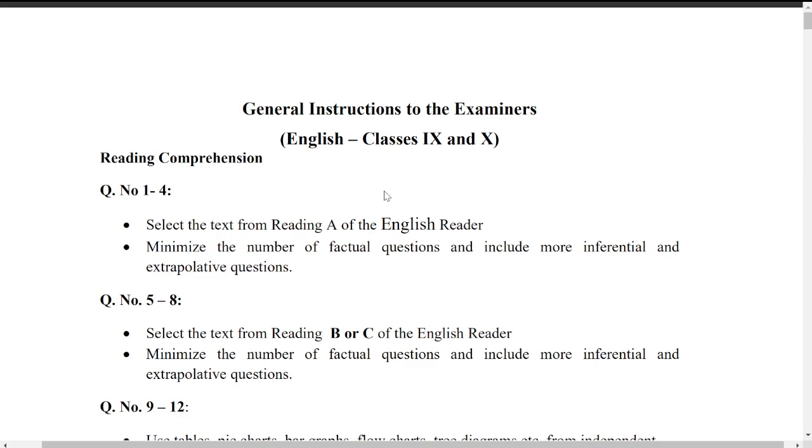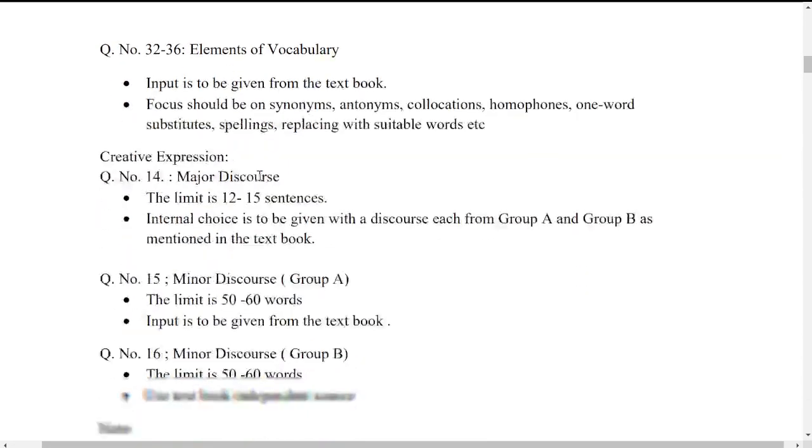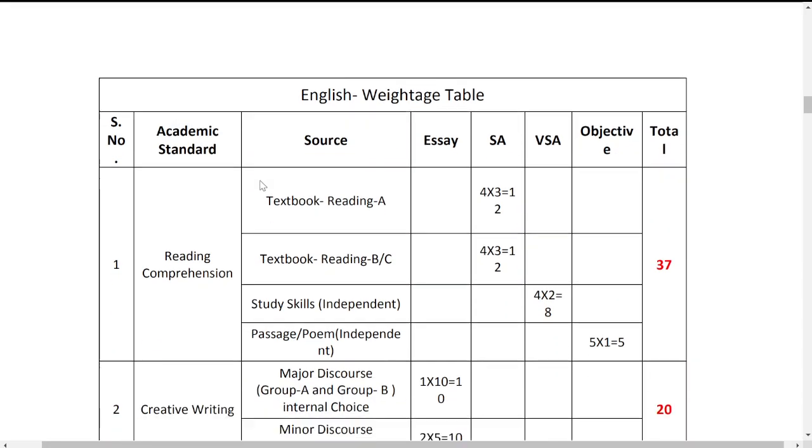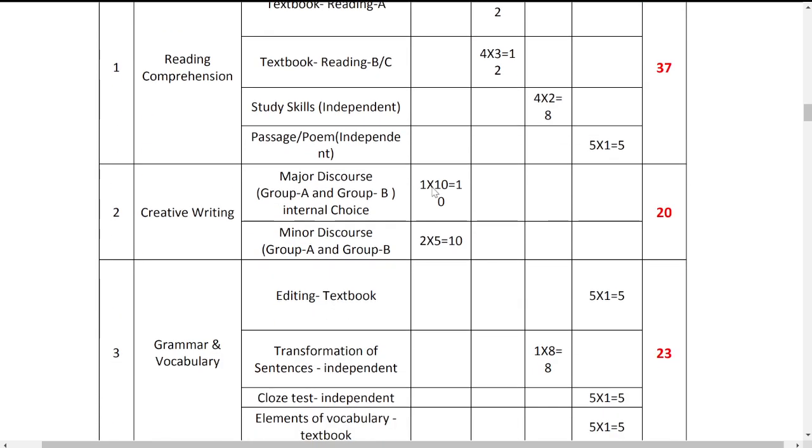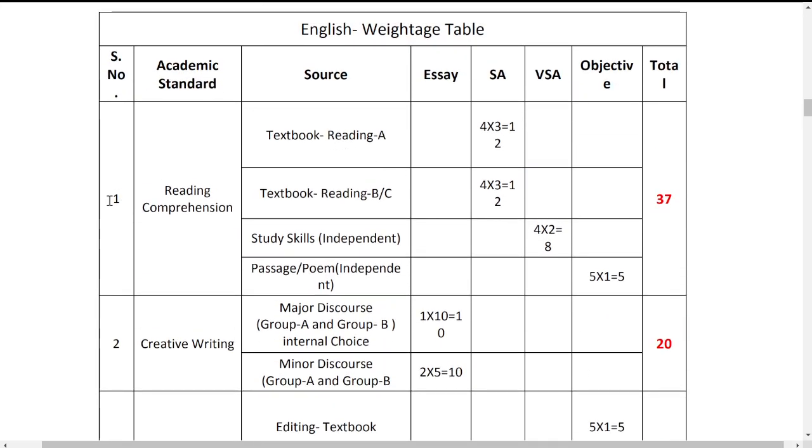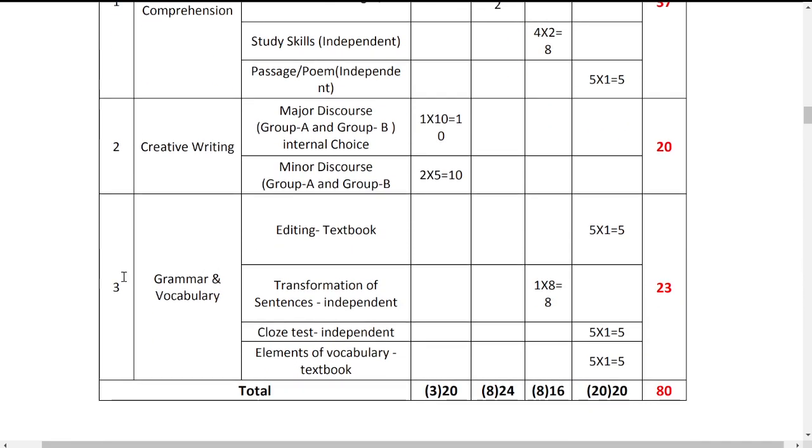If you look at the PDF given by the government, we have some instructions in the beginning. Those instructions are not that important because they are related to the syllabus. What we will see here is the weightage table of English marks. This table consists of the weightage of all the questions. We have two sections altogether: numbers 1 and 2 together are one section, and the second section is section B, where you are going to see grammar and vocabulary.